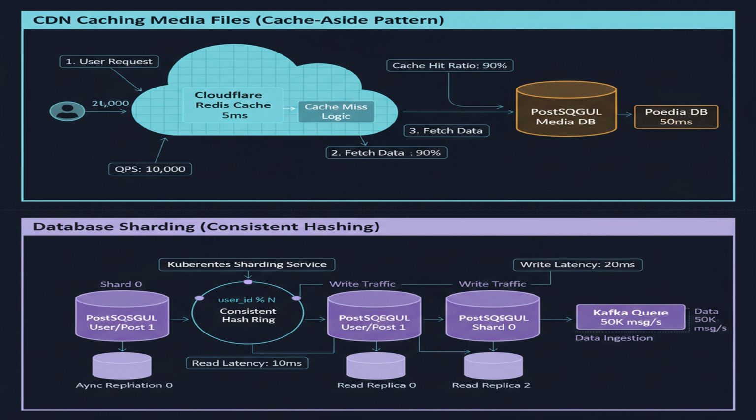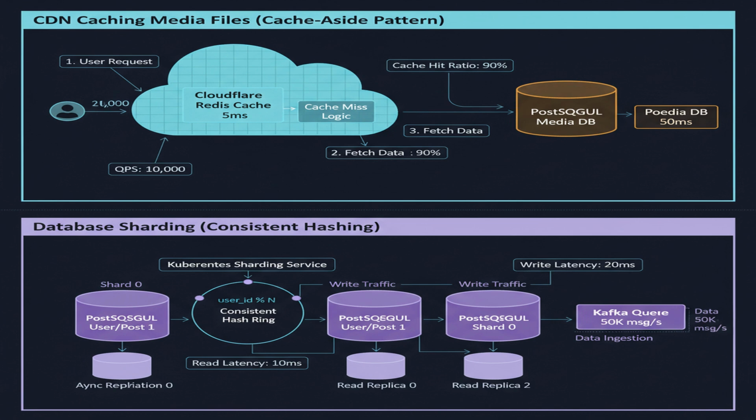Now, let's scale the system. We'll use caching extensively to reduce latency. We'll use a CDN like Cloudflare to cache media files closer to users. For feed data, we'll use a distributed cache like Redis.